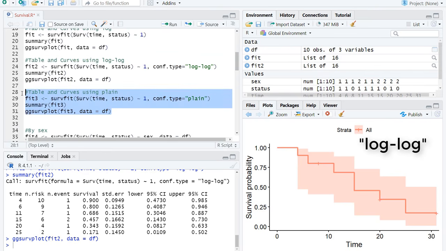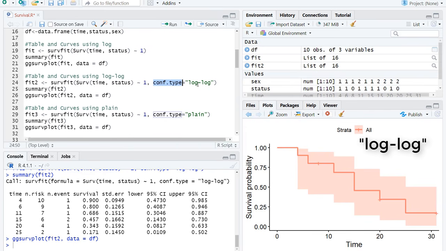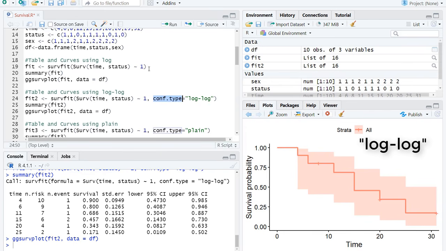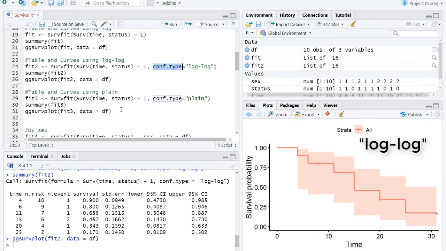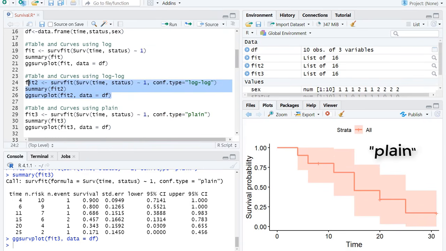You can also do the plain version as well. It's exactly the same thing. You can see it's just conf type, confidence interval type, is log instead of, well, if you don't specify, the default is just log. Interesting to see how they differ. Let's have a look at the third one, which is just the plain. They do differ a little bit, particularly because the data set's small. So plain would mean you've actually undone the log before you've calculated the confidence intervals.